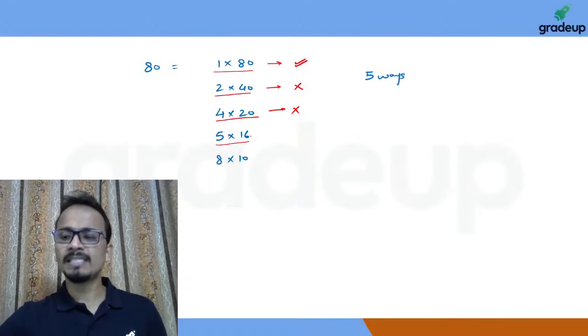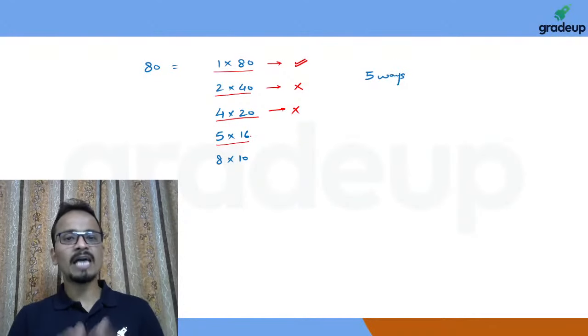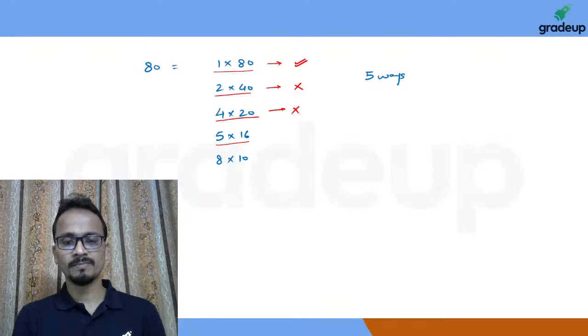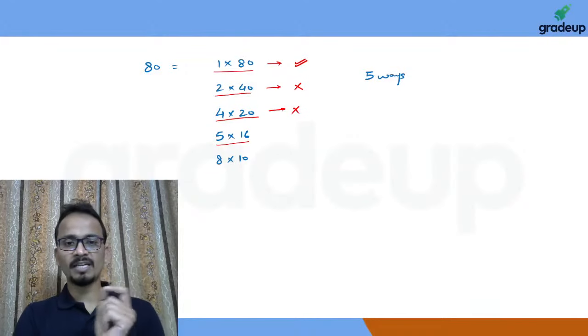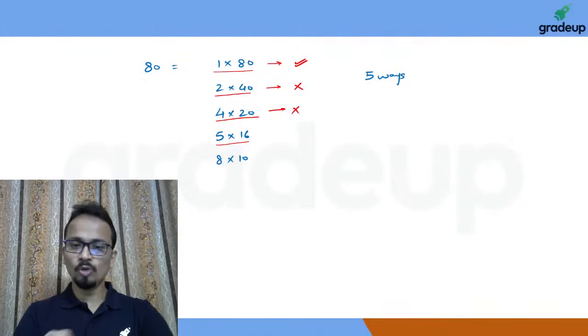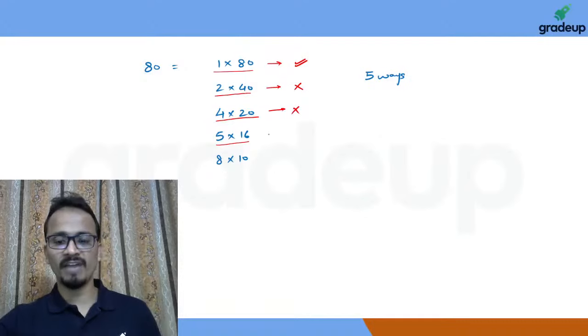Now 5 and 16. Are they co-prime with respect to each other? Do you have any common factor among 5 and 16? No, there is no common factor among 5 and 16.